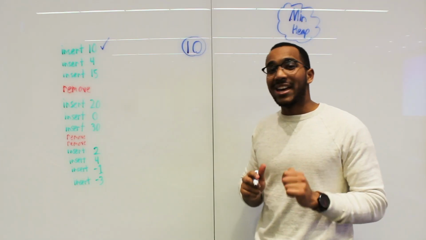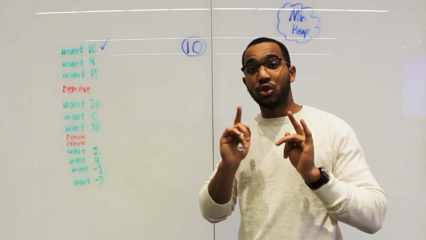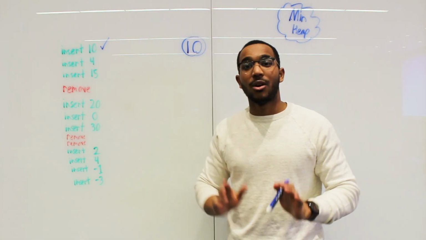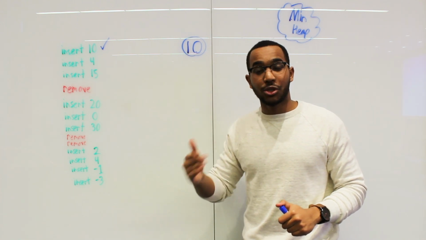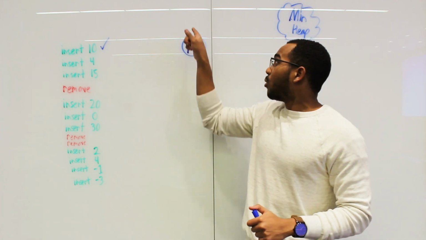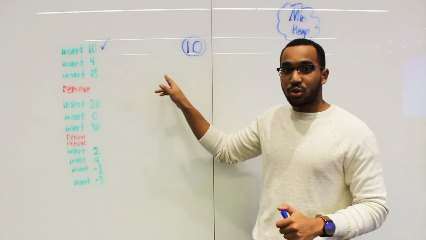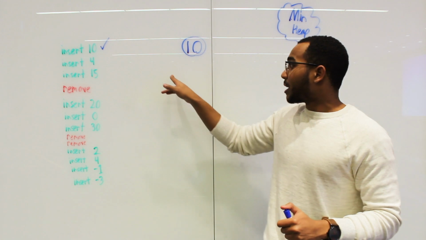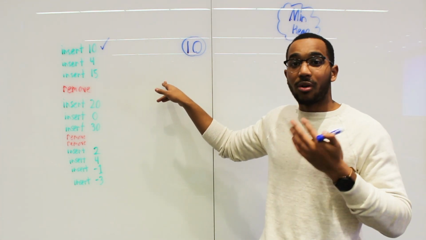Now we want to insert 4. What we do when we insert an item into a heap is insert it into the last position. What is the last position? Remember, to keep it a complete binary tree, we fill our heap from left to right, top to bottom. We don't have any more room in row 1, so we go to the next row, which can have 2 nodes. We can branch 2 nodes off of the 10. Can I put an item here? Yes, I can. So let's put the new 4 right there.